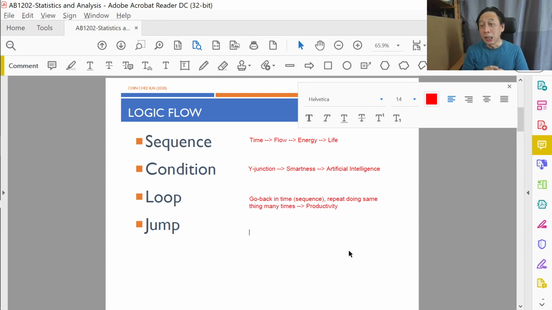In particular, it doesn't have to be backwards because that's already done by loop. In particular, it can be, number one, a jump forward ahead of the sequence, or a jump to somewhere else, into no man's land where Python manages all this memory space, to somewhere where we say we'd like to run that part of the code, and that's called a function call. Right? So we'll talk more about that, but a jump represents a sort of hyperlink jump to another part of code.